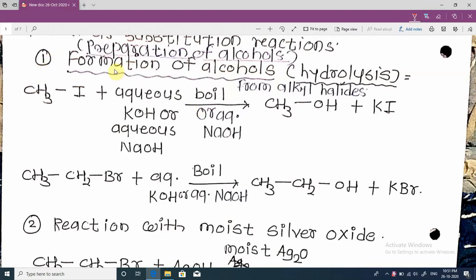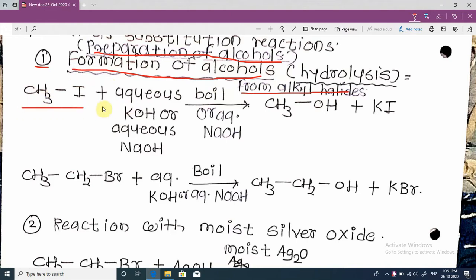Today we are going to study the preparation methods of alcohols. First of all, we see the formation of alcohols from alkyl halides. In this, there is methyl iodide.